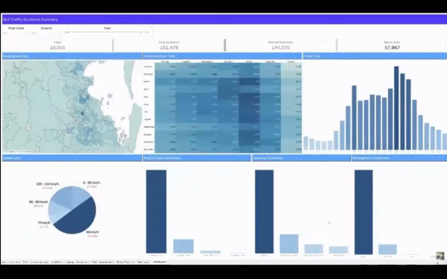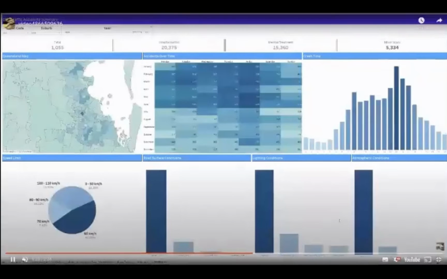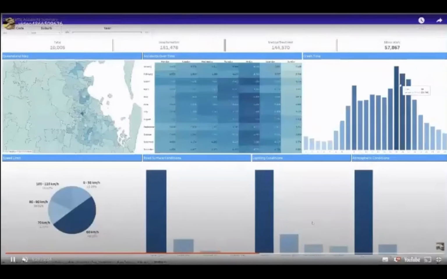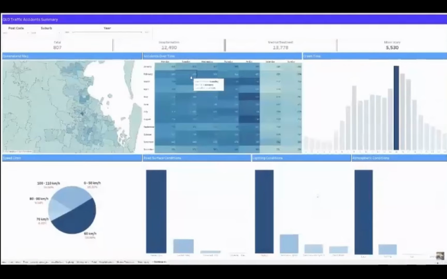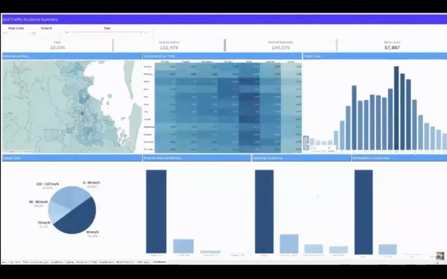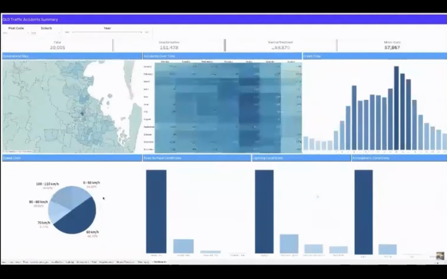And also you can select the year you want, like if you want to know only the 3 years, you can just select the bar. And also in the crash time, you can select the time like 3 p.m., and most of the crashes happen on the weekdays. And when you look at 12 a.m., almost all the crashes are on Saturday and Sunday.